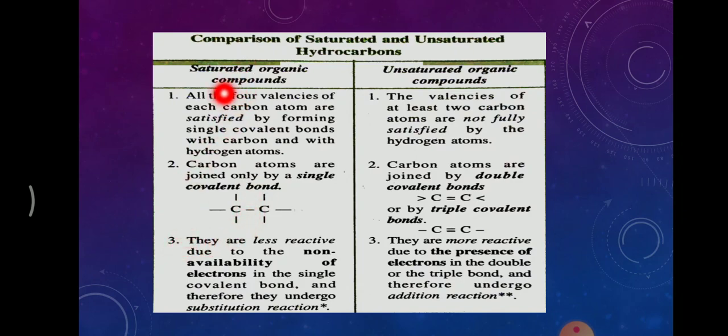Now let's see how reactive they are. How is the reactivity of these compounds? Saturated compounds are less reactive because electrons are not freely available. All the electrons are bonded here, so there are no electrons to react. Whereas in this case electrons are still free. That means alkenes and alkynes are more reactive than alkanes because of the presence of free electrons in the outermost shell.